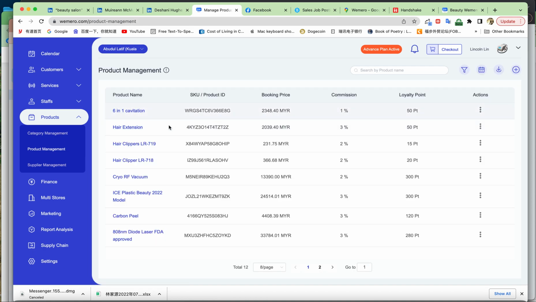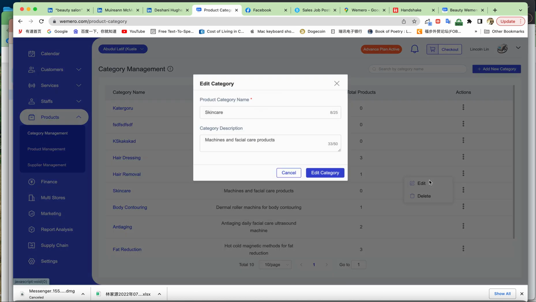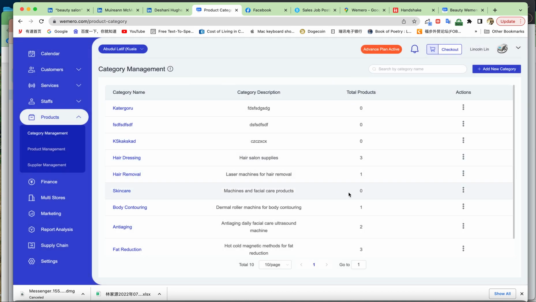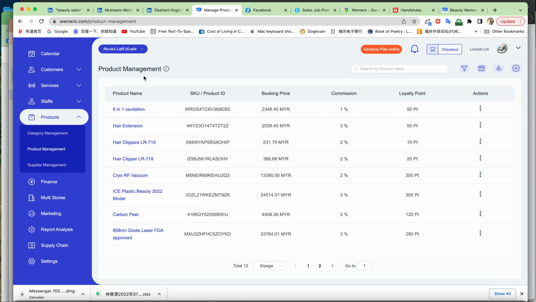For example, I have a category called skincare, right? Machines and facial care products, and I edit it. You see, these are the two contents you need to fill up. Skincare is a major category. This description. Now there's no product under this category. I can edit one. For example, skincare. We can use Haifu. We can edit a Haifu.